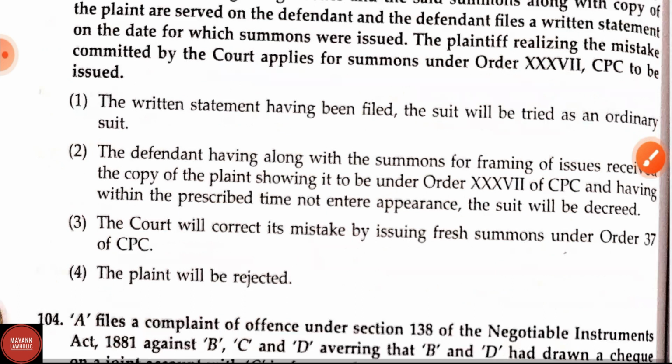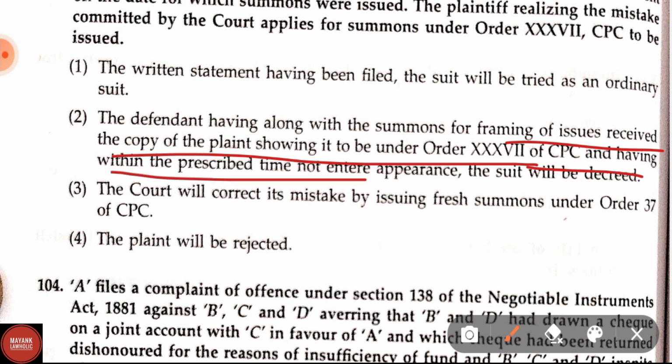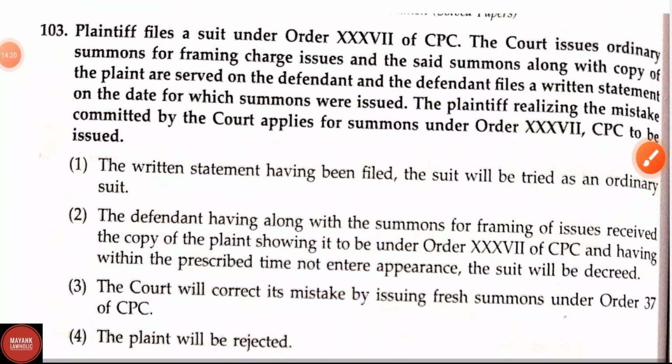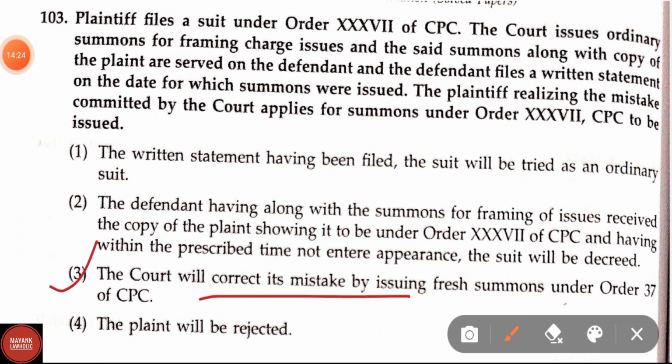Here the options are: the written statement having been filed, the suit will be tried as an ordinary suit; and option 2, the defendant having along with the summons for framing issues received a copy of the plaint showing it to be under Order 37 of CPC and having within the prescribed time not entered appearance, the suit will be decreed; option 3, the court will correct its mistake by issuing fresh summons under Order 37 of CPC; and option 4, the plaint will be rejected. Here the correct answer for question number 103 is the 3rd option. The court will correct its mistake by issuing fresh summons under Order 37 of CPC. Order 37 of CPC provides for the summary procedure.